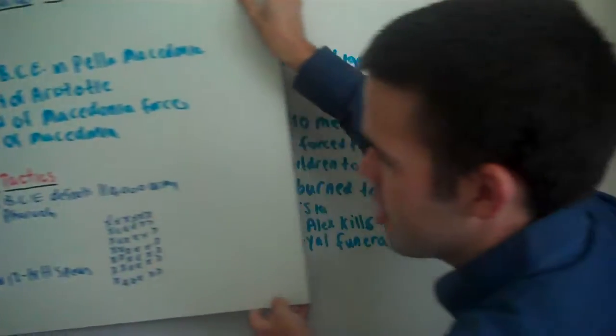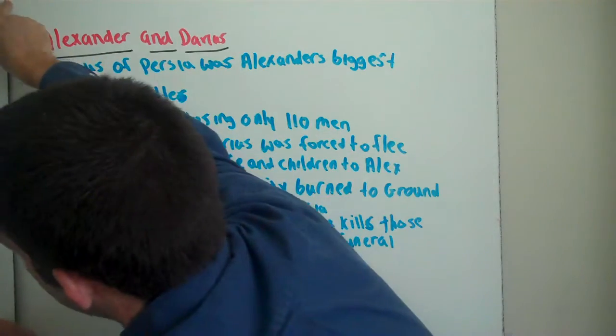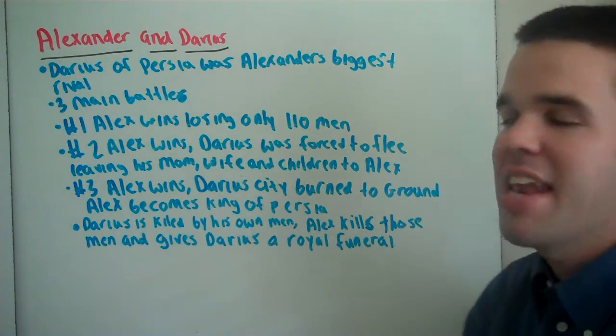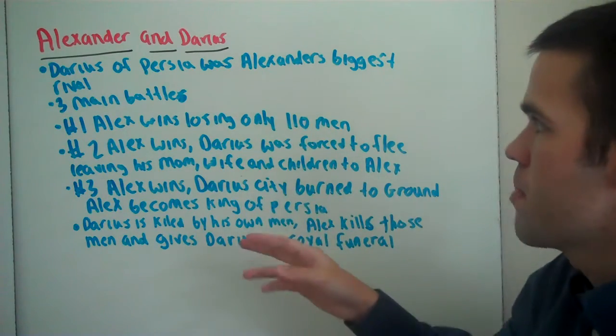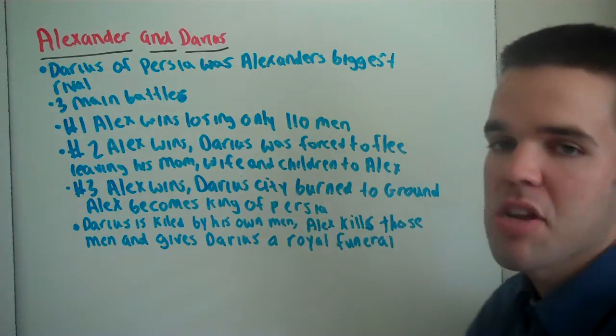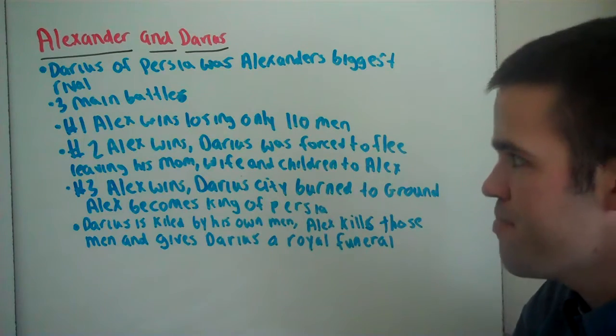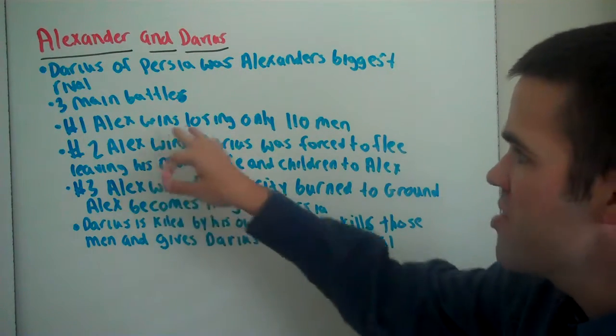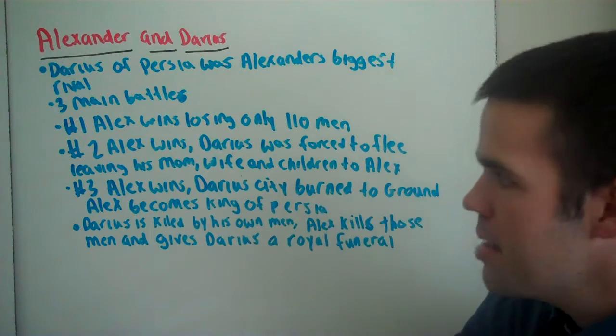Let's talk about Alexander the Great's rival and his rivalry. His main rival was a person by the name of Darius III of Persia. He was Alexander the Great's biggest rival. They had three main battles. Alexander ends up winning all three. Alex wins, losing only 110 men.